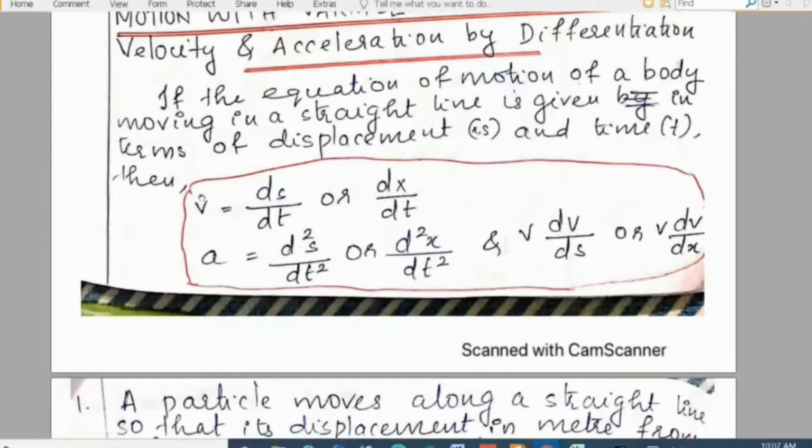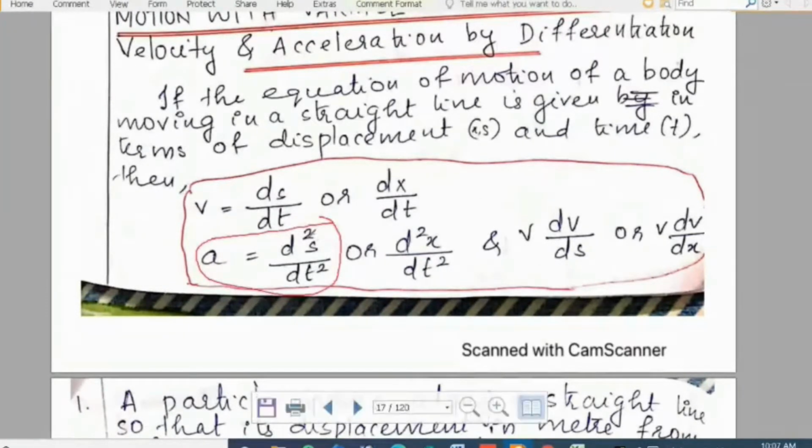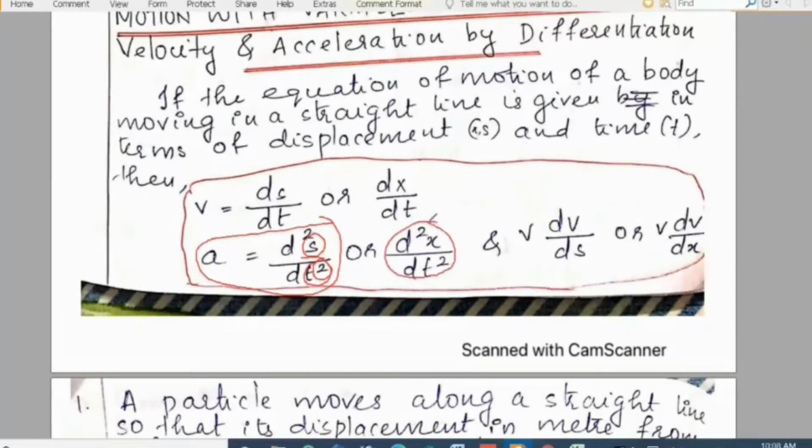That is, a can be written as a is equal to d square s by dt square, that is in terms of displacement and time, d square s by dt square or d square x by dt square, etc. And it can also be written as v into dv by ds or dv by dx. This is using the chain rule of differentiation, or function of a function rule. So that is the equation for acceleration.